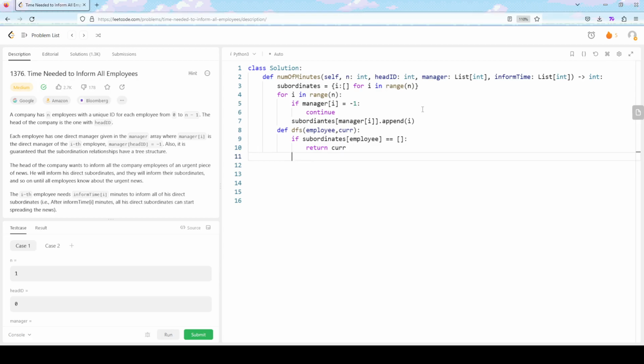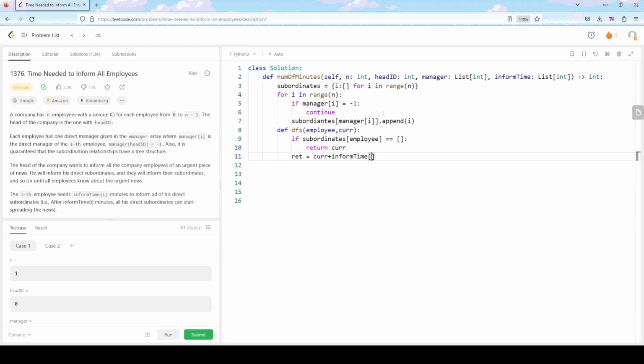As we did in the tree, let's record the time we have here. I would just call it ret, for return value, and this is gonna be equal to the time that we've been carrying over, plus the time it takes this guy to inform its subordinates.